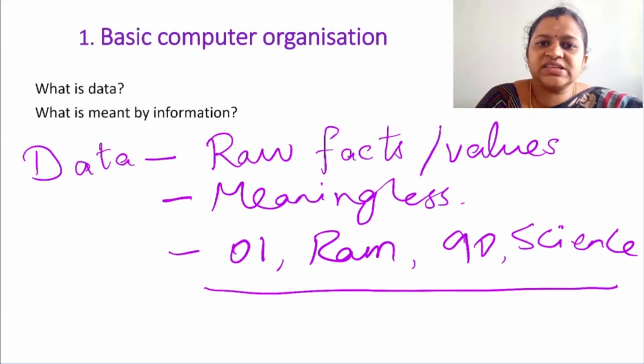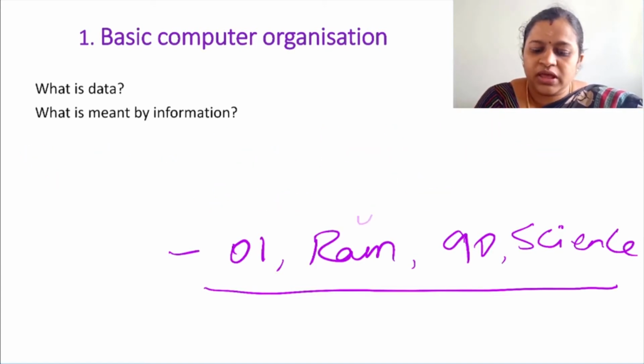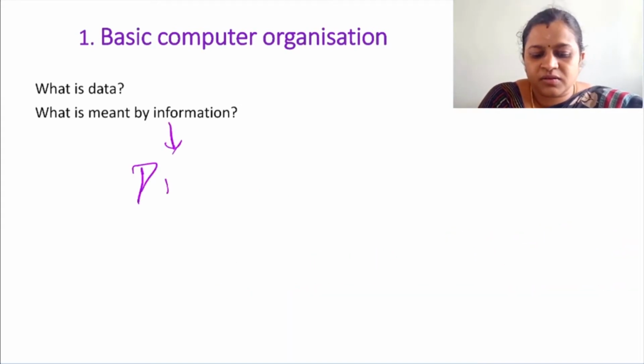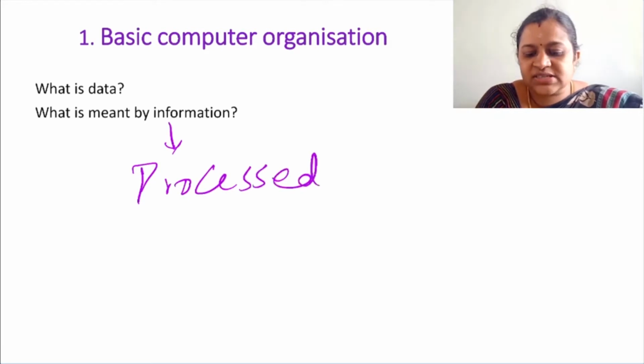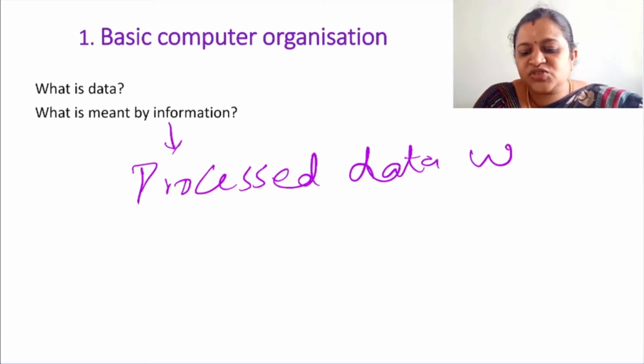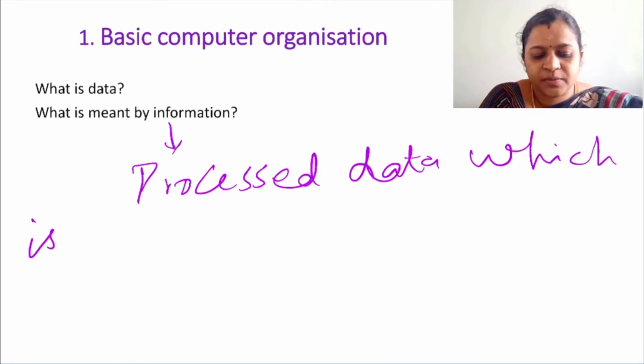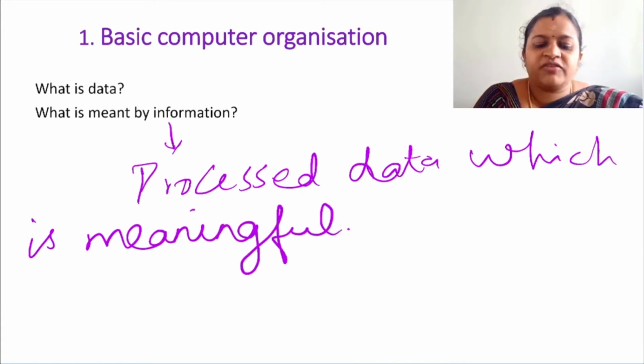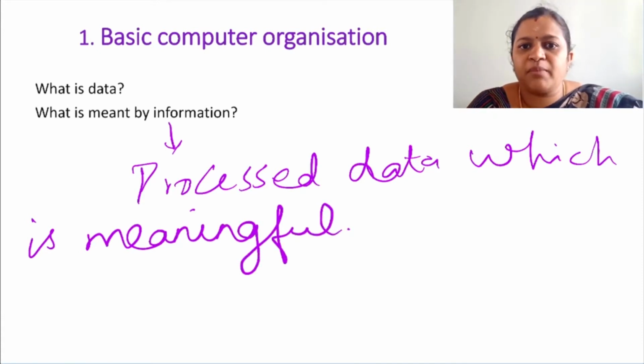But once all these data values are processed, we will get meaningful information. So information is nothing but processed data which has some meaning. Information is processed data which is meaningful. For example, as I told you, number 1, RAM, 90, science, all these are raw facts.